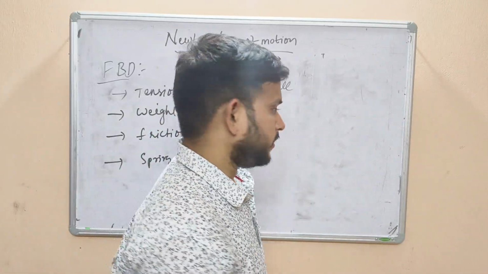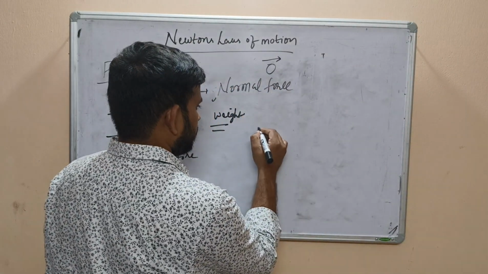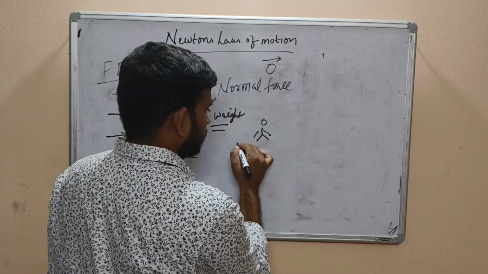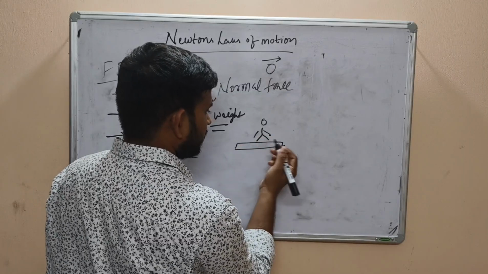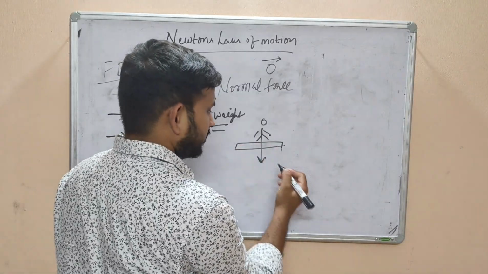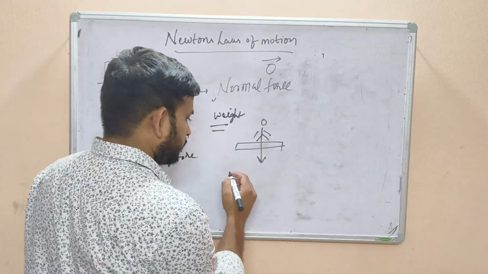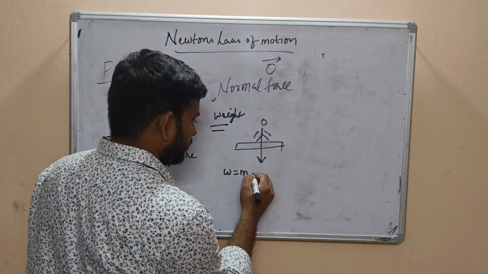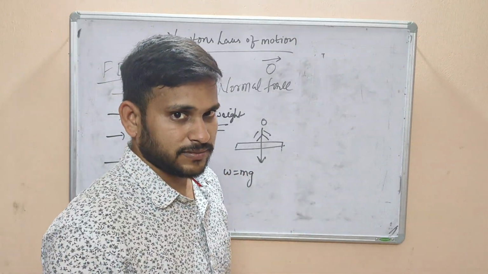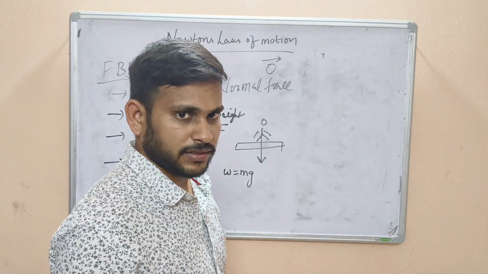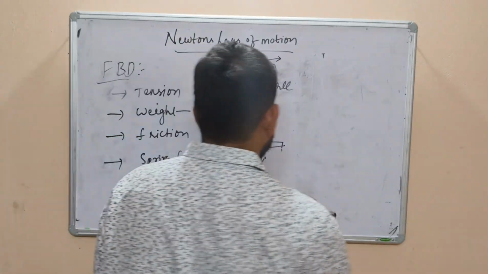The earth always pulls my weight. If there is a surface, then weight will always act downward like this. So W equals mass times g, where g means acceleration due to gravity. This is the weight.